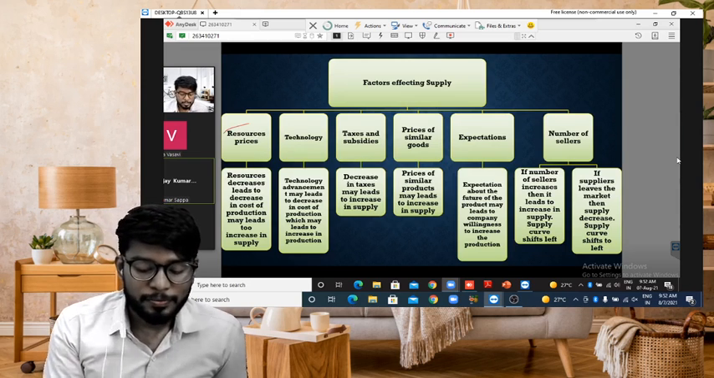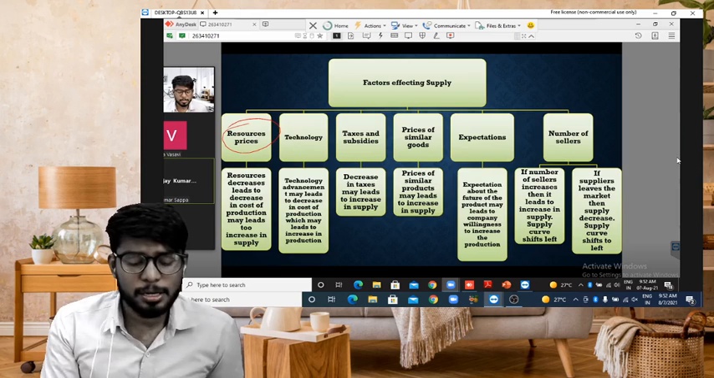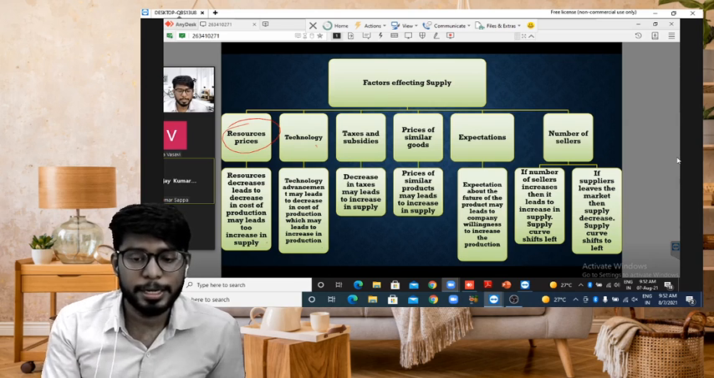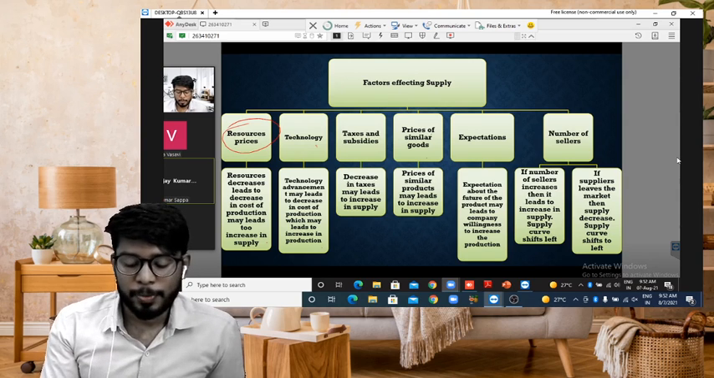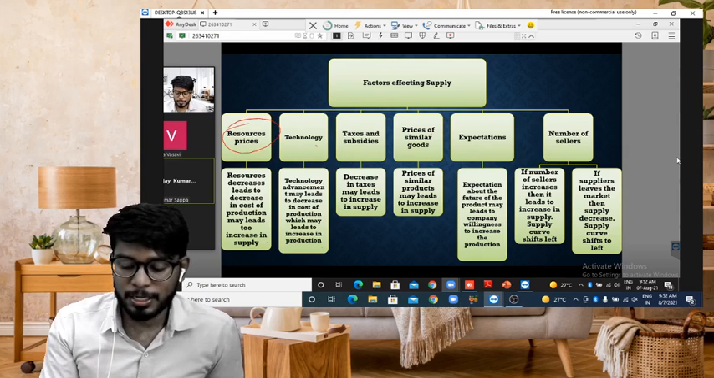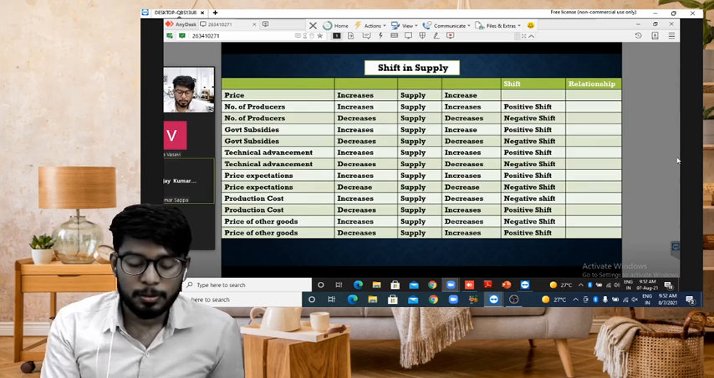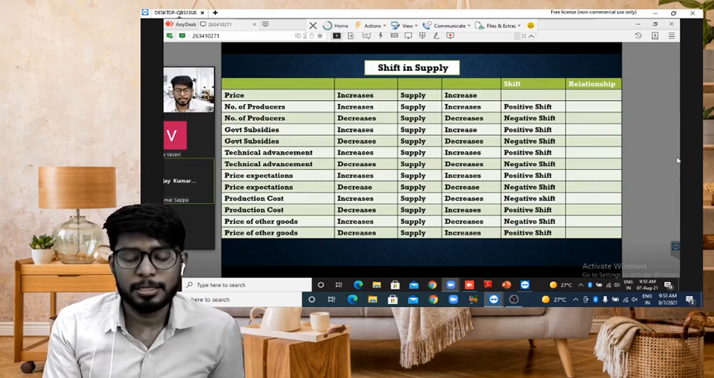So factors affecting supply. Resources: if resource prices decrease, the cost of production decreases, and supply will increase. Technology upgradation: cost of production will decrease, then supply will increase. Taxes and subsidies decrease the cost, then supply will increase. Price of similar goods leads to an increase in supply. Expectations of the price will increase, then supply will increase. Number of sellers increase, supply increases. Number of sellers decrease, supply decreases. So in case of a price increase, supply increases, but there is no shift.